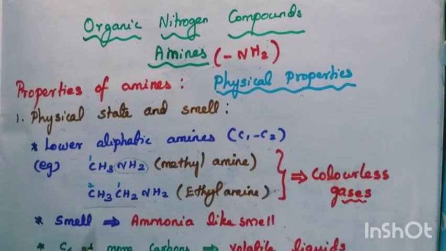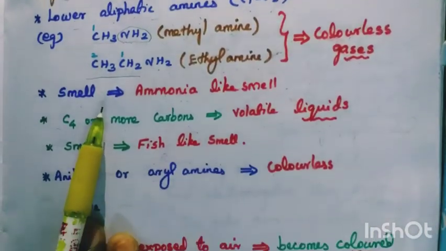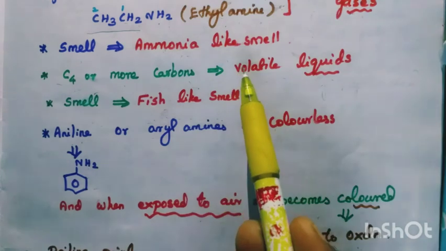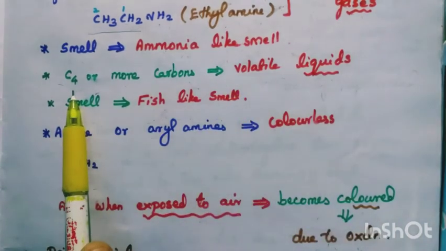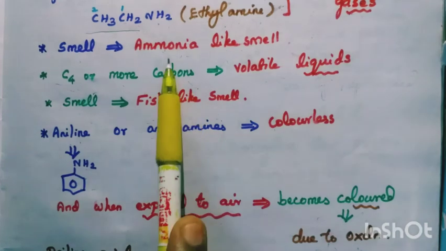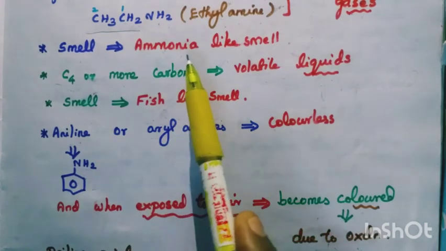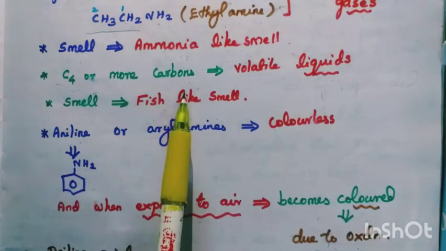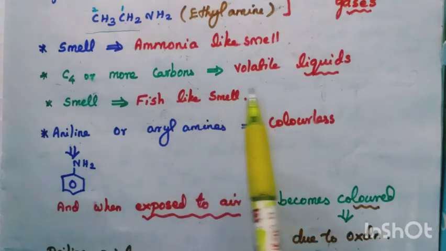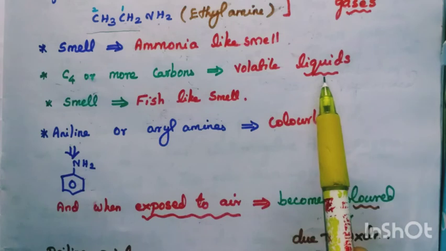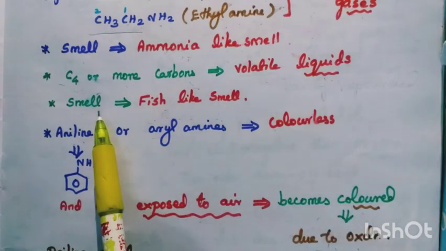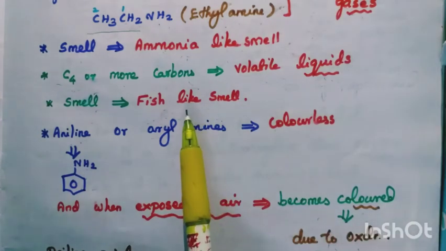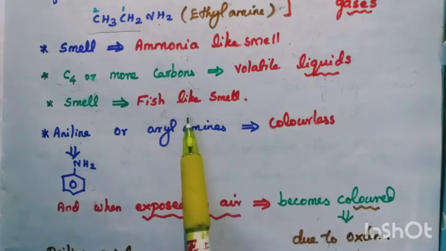And now what is the smell of that? Smell is ammonia like smell. Since it is an ammonia derivative, it has an ammonia like smell. Now C4 or more, C5, C6, that type of carbon means it is a volatile liquid. What about the smell? It has a fishy odor. Normally amines have fishy odor. Only the lower members have the ammonia smell. Higher members have a fishy odor.